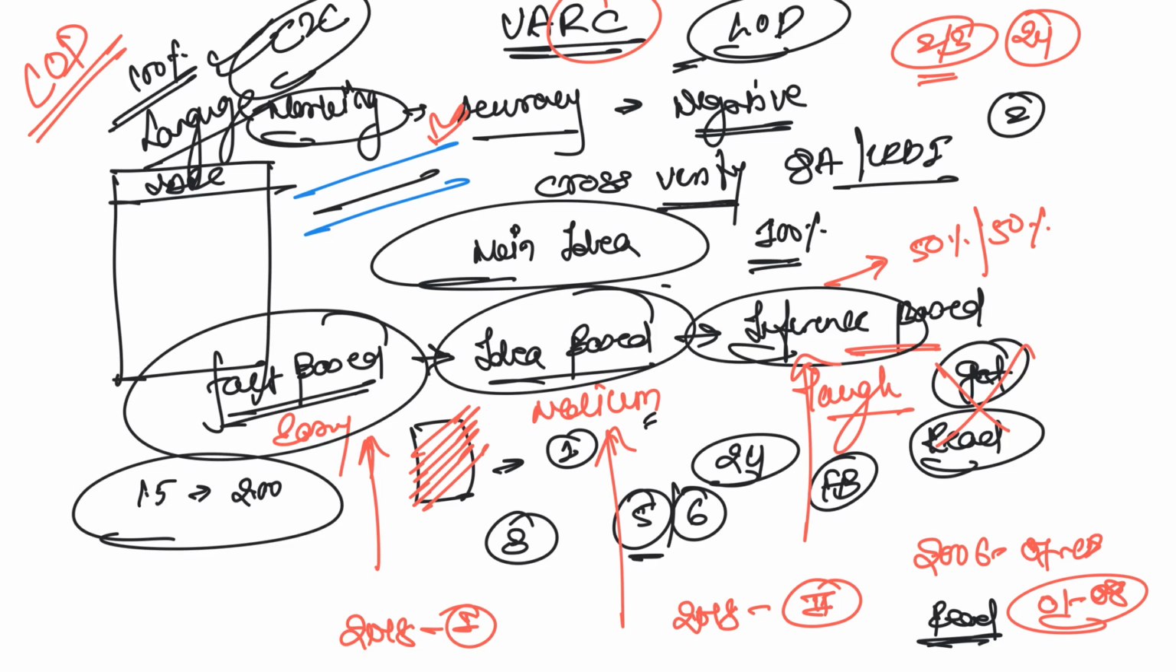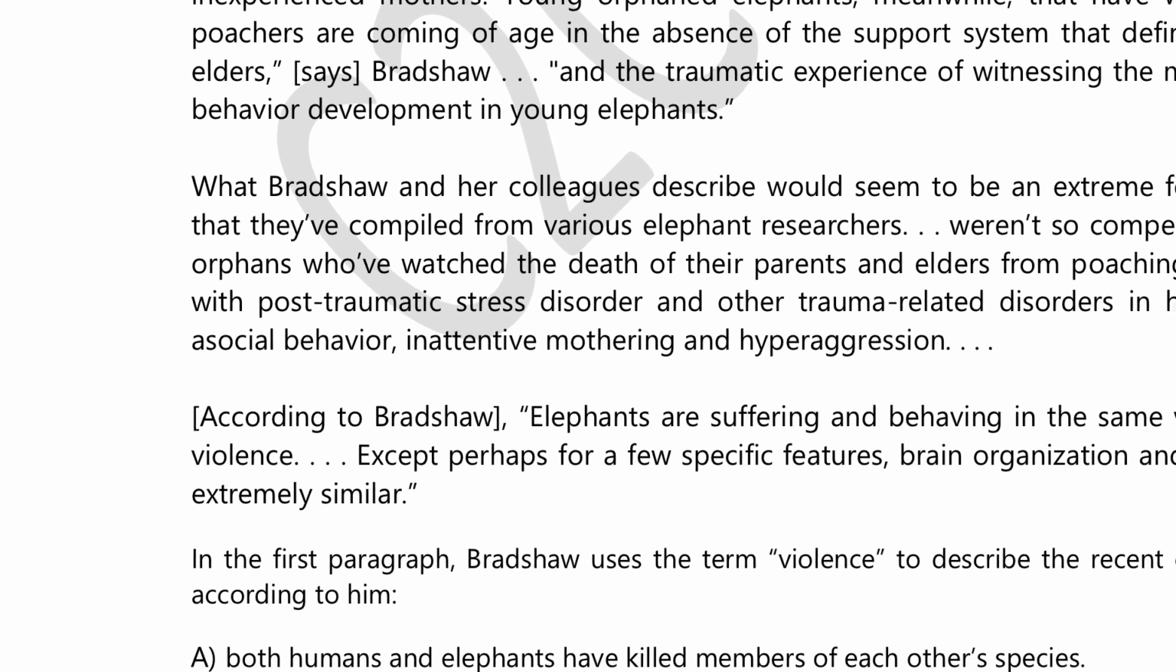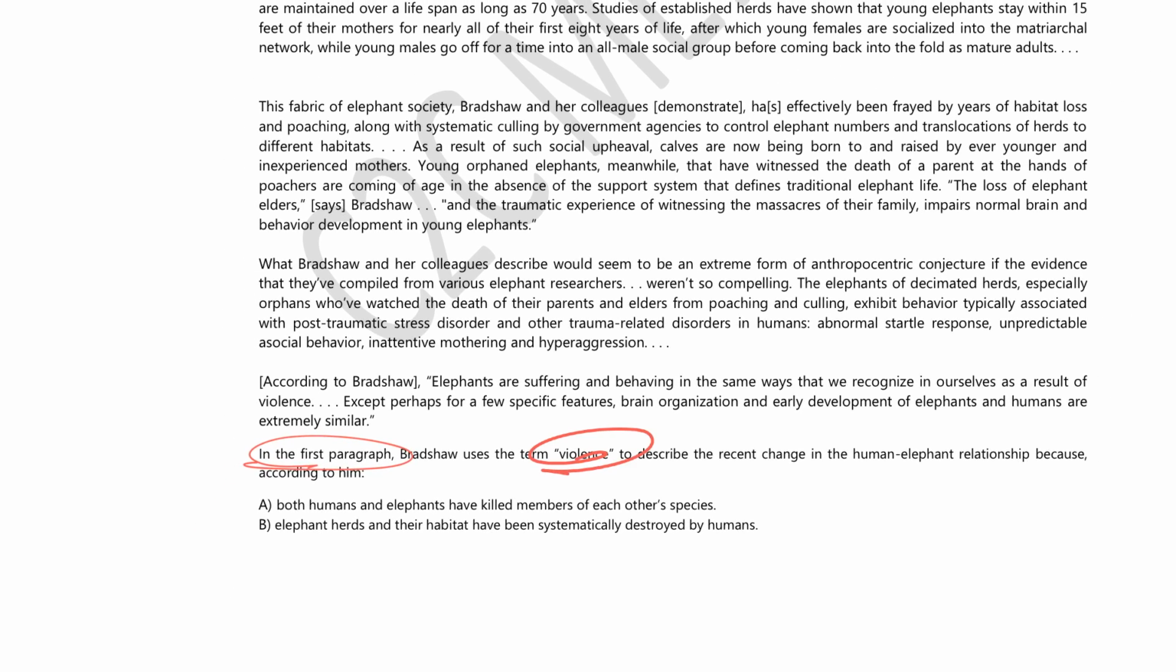Now I'm going to show you the actual demo wherein you can understand whether the paper is easy or not. Now, this is the first paragraph of 2018 slot 1. Look at this question, this is a beautiful question. It says in the first paragraph, Bradshaw uses the term violence. This is what I call a pure fact-based question, because, see guys, it's a very simple thing here.